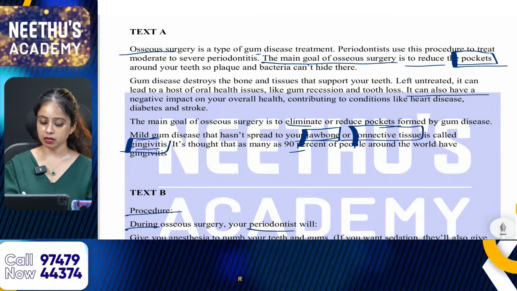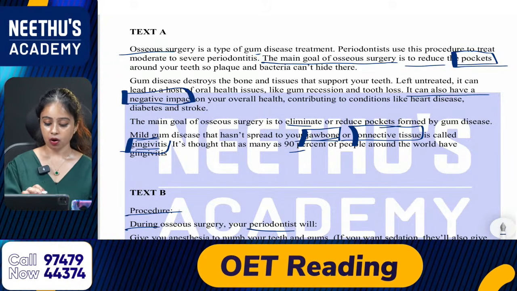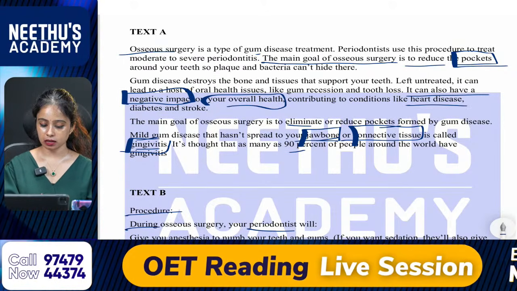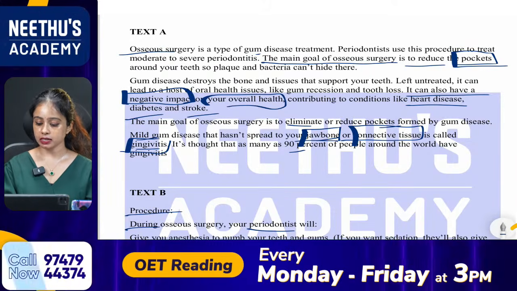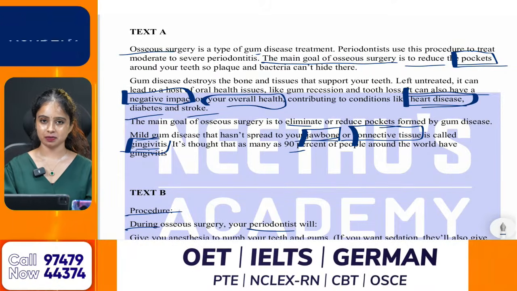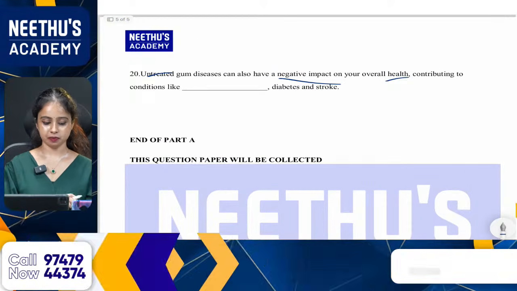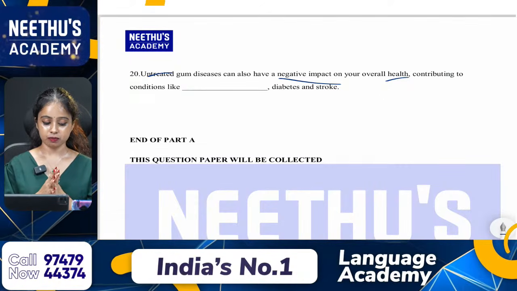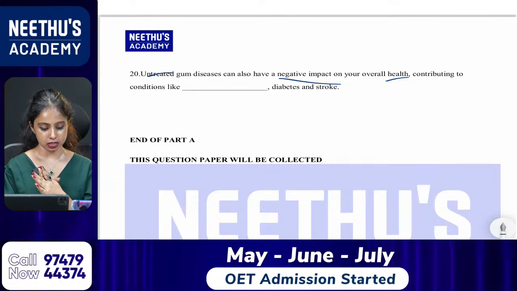It can also have a negative impact on your overall health, another keyword from the question, contributing to conditions like heart disease, diabetes and stroke. So the answer is heart disease. Please be careful about your spelling. What is the spelling of disease?